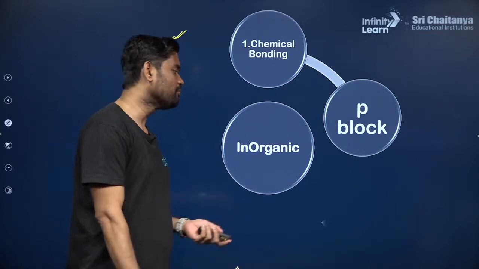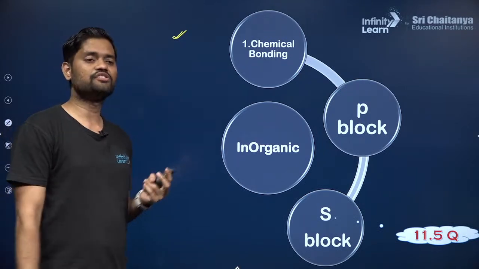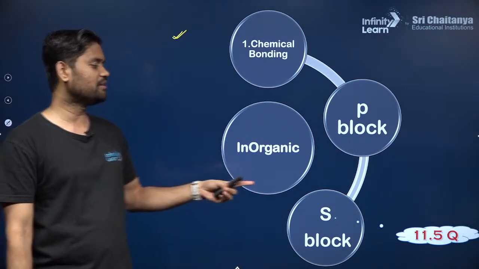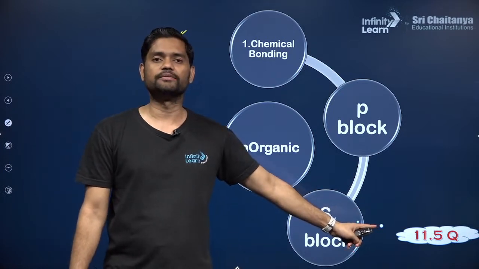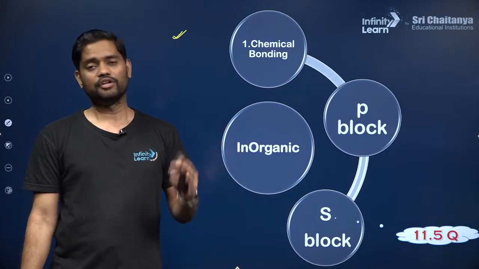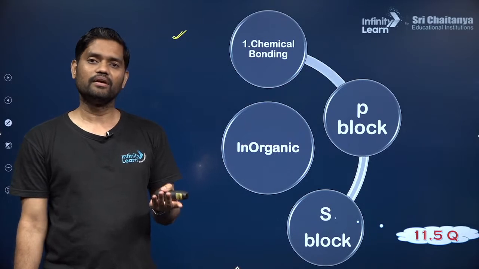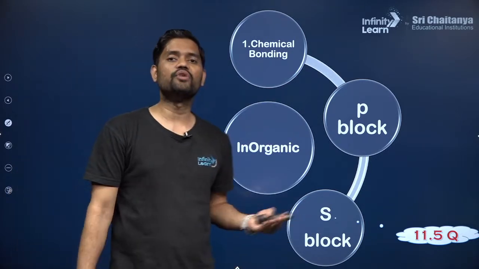Okay. After P block, what comes next? S block elements. Again a small chapter which consists of only group 1 and group 2 elements, but see the number of questions. Almost 2 per year. Okay, 11.5 is approximately 2, right? So it is more than 2 per year, guys. I am talking about the last 5 years, so 2 fives are 10. Right, so it is more than 2 questions, guys.